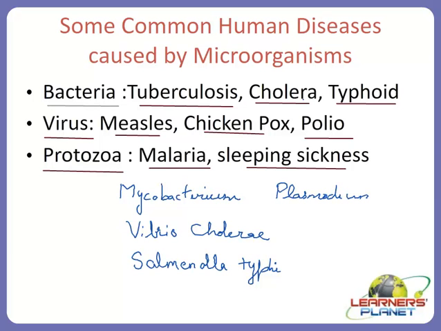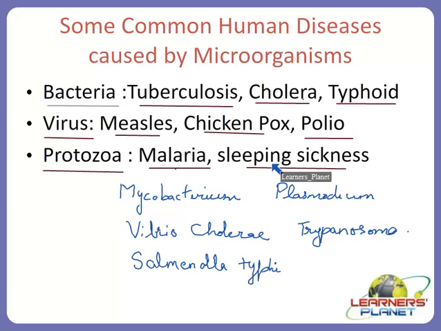For malaria, it is Plasmodium. There are different strains of this Plasmodium which are found in the saliva of the female Anopheles mosquito. Sleeping sickness is caused by another particular protozoa, that is Trypanosoma. Now in case of malaria, symptoms are very general and we are very familiar with them. We have high fever with shivering. Then we can have some digestive problems also, like vomiting or a sort of diarrhea.